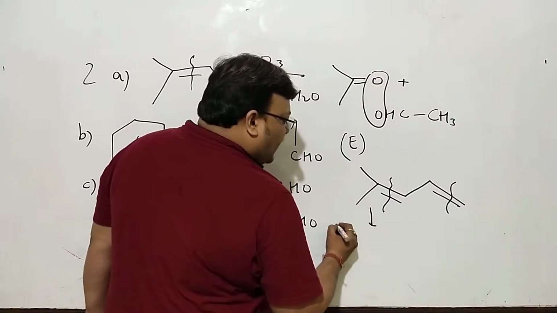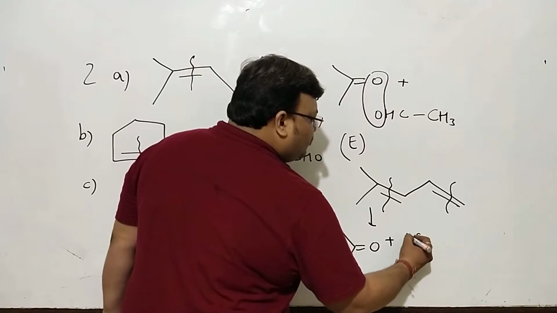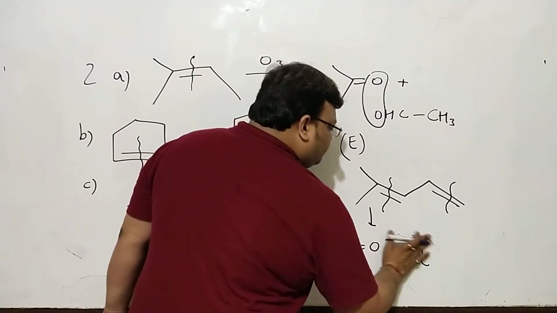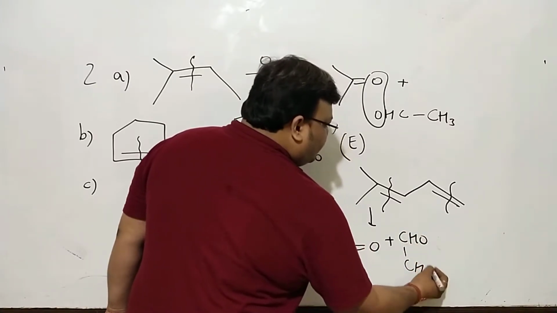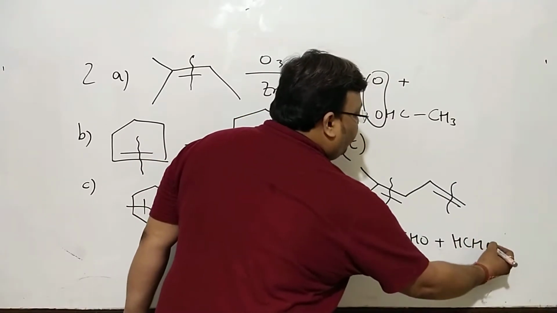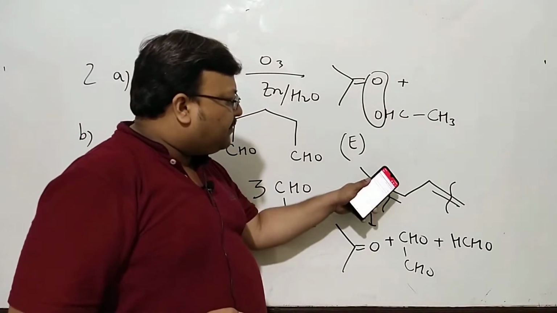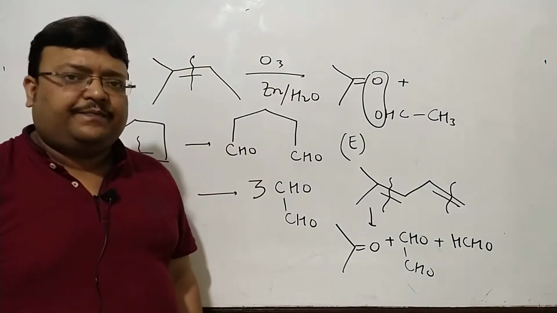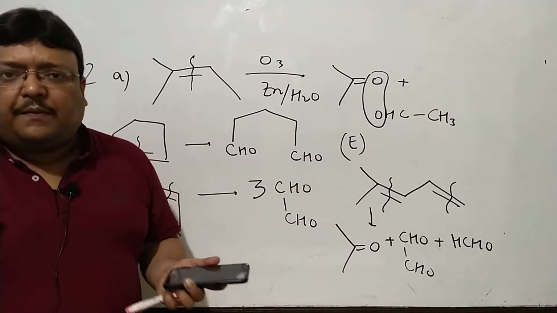So the product would be acetone, CHO, CHO, which you can call glyoxal, and the fragment from the right would be formaldehyde. So 3 carbon ketone acetone, a dicarbonyl glyoxal and formaldehyde is how you go about finding the ozonolysis product of compound E.